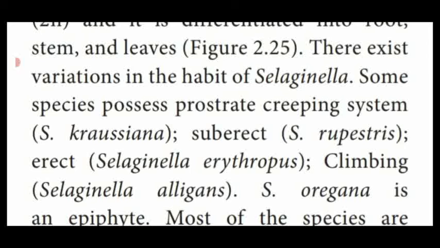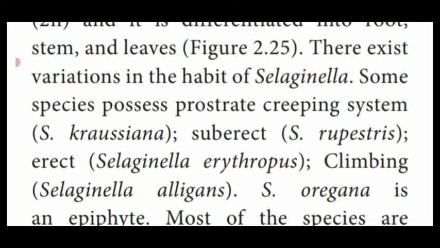Sub-erect, some of them partly prostrate, that is horizontal, and partly erect, that is sub-erect, is known as Selaginella rupestris. Selaginella erythropus is totally erect, that means straight, like a plant growing above the ground level.